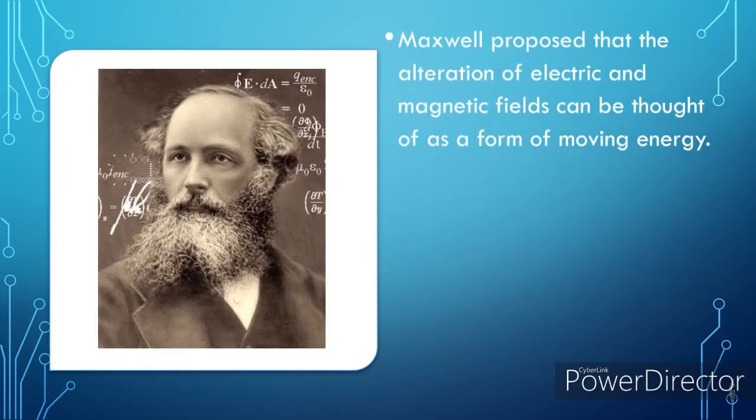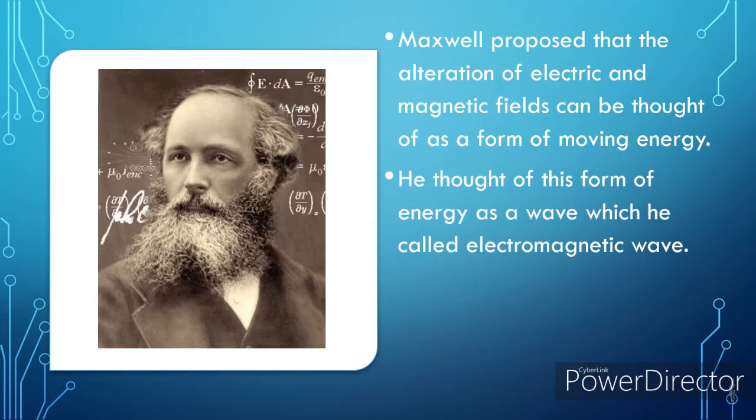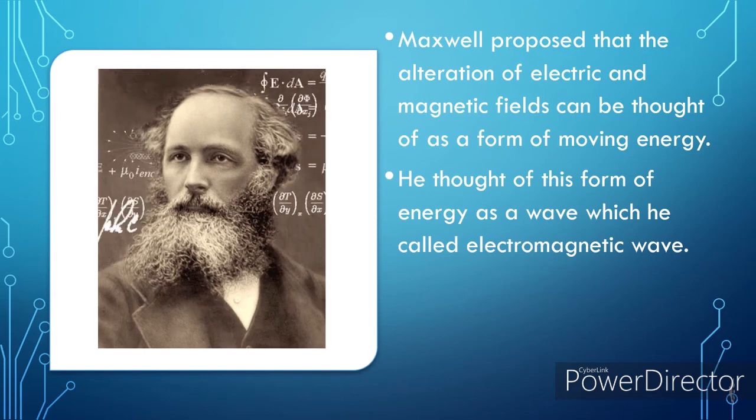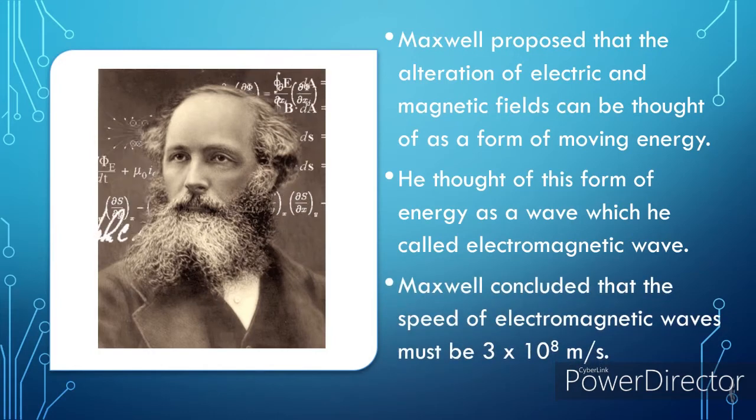Maxwell proposed that the alteration of electric and magnetic fields generating and propelling each other in space can be thought of as a form of moving energy. Maxwell further thought of this form of energy as a wave, which he called electromagnetic wave. Using mathematical computation based on his theoretical assumption and the numerical result of Faraday's experiment, Maxwell concluded that the speed of electromagnetic wave must be 3 times 10 raised to 8 meters per second.